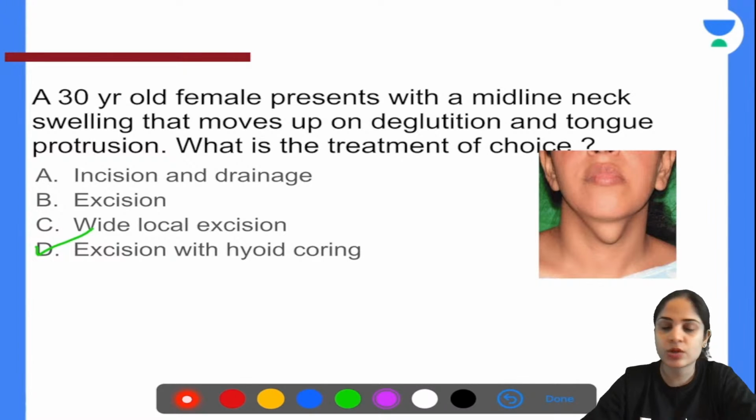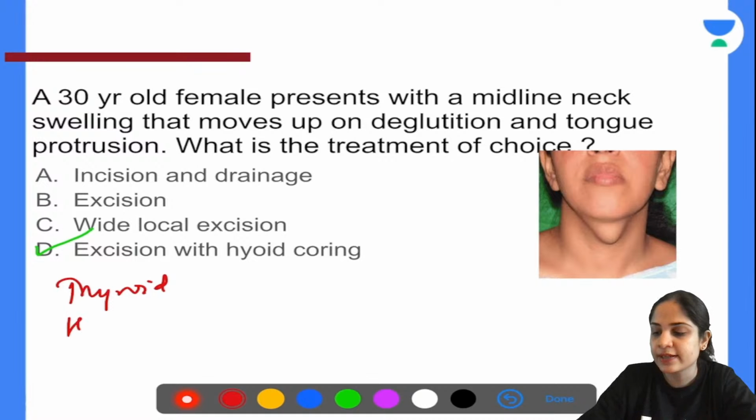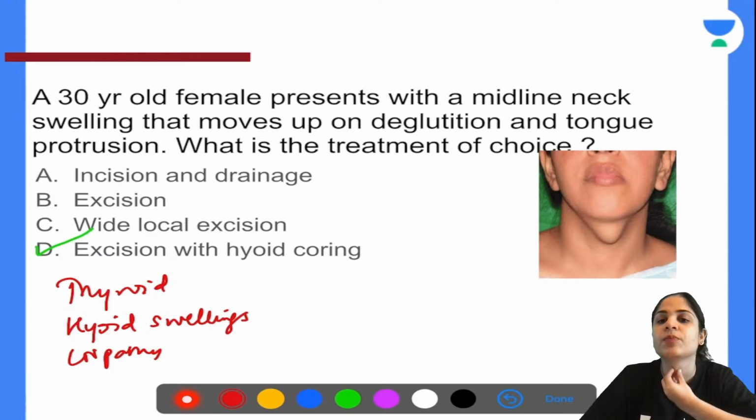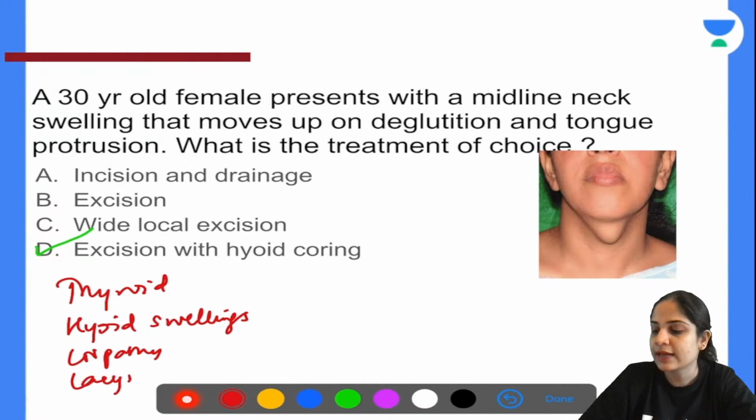So can anyone tell me what is this mass that you're seeing? Yash, very good, correct. Nimesh, very good, correct. So look at the mass. It's a midline neck swelling, correct? What all midline neck swellings do we have? We have thyroid swellings. We have any kind of hyoid swellings. If you have any cyst of the hyoid or bursa of the hyoid, then you can have lymph nodes which are swollen. So lymphadenopathy, especially your pretracheal lymph nodes, or you can have a laryngocele. All these are midline neck swellings.